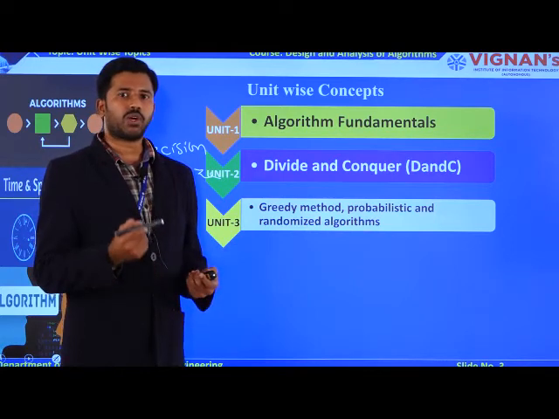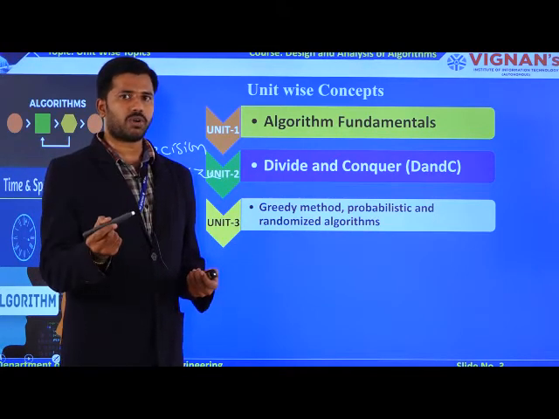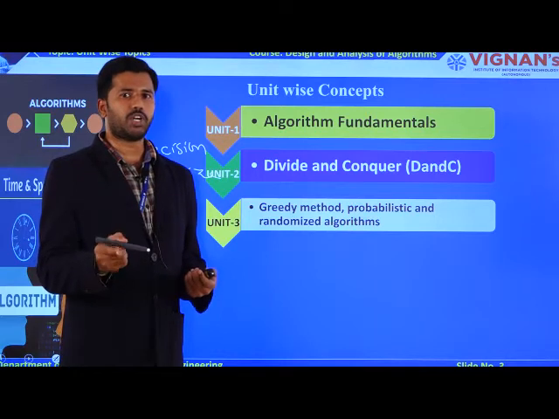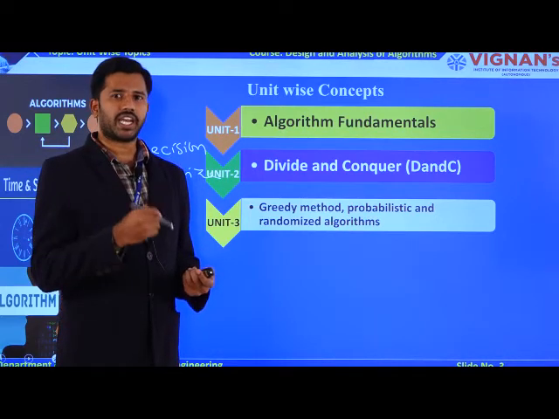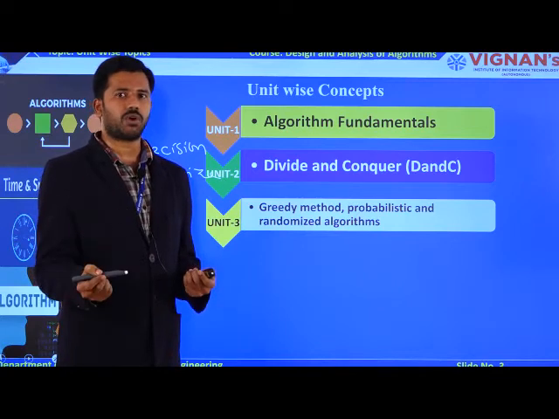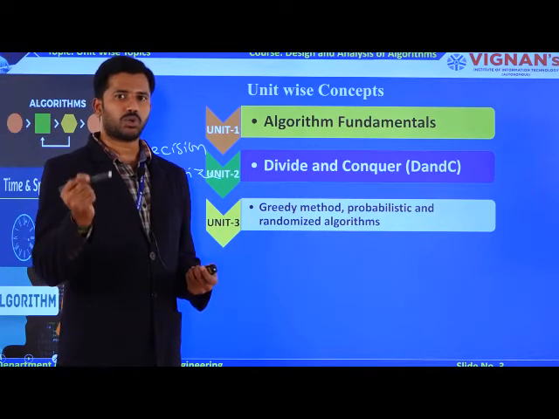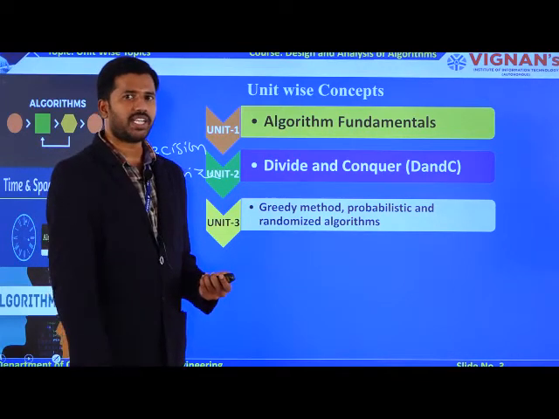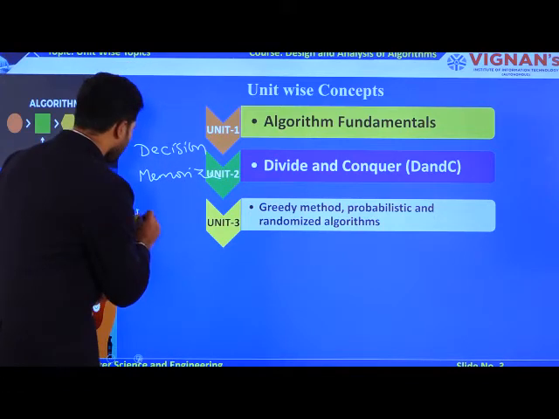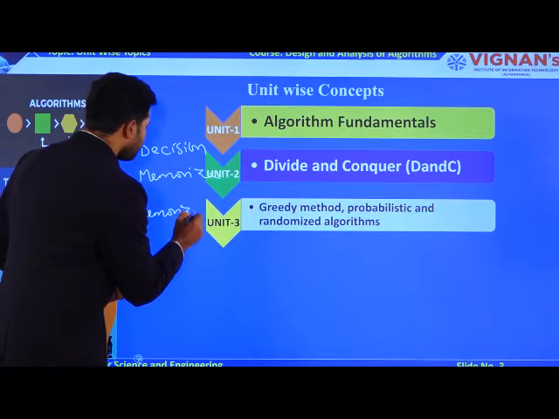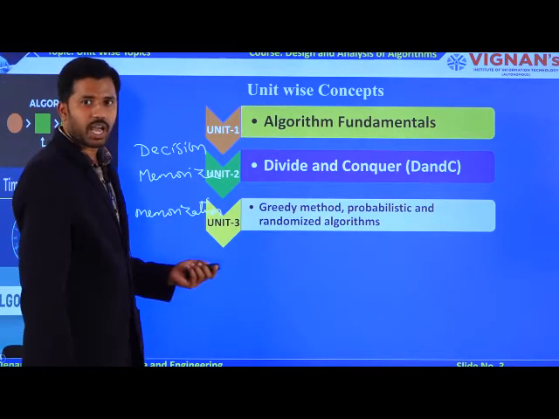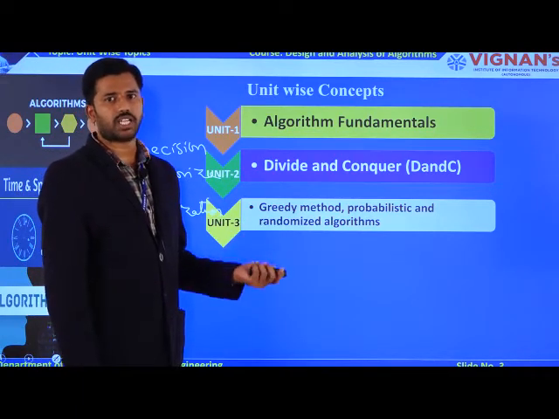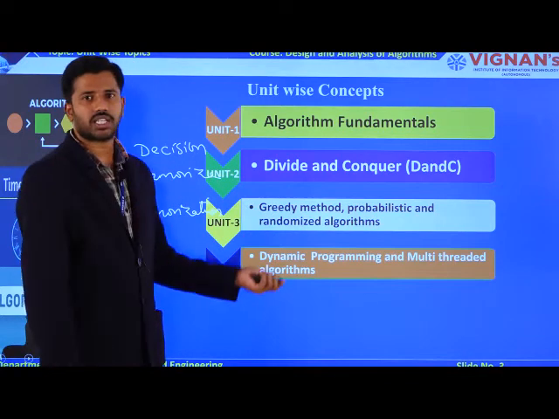Multiple routes are available, but is your Google Maps producing one best path or multiple paths? Only one best route, right? How is that possible? That is possible from greedy techniques onwards. From greedy techniques onwards, your algorithms have the decision capability to choose, among multiple routes, which route is the best one. The main disadvantage of the greedy technique is that it also has no memorization capability. The decision capability as well as memorization capability for your algorithms starts from unit 4 onwards, which is dynamic programming.